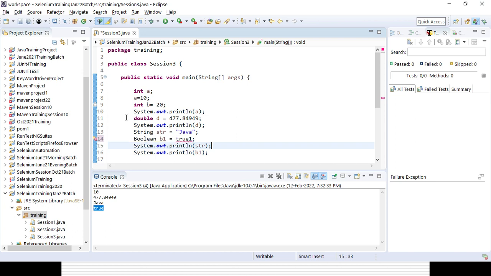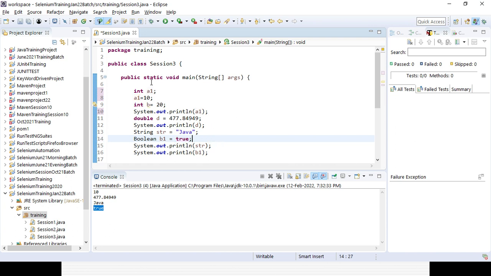So instead of a, I can declare the variable a1. It will not have any impact. But the data type, I need to change it to some other one, here also I need to change it. So based on the data type, you need to give the value.